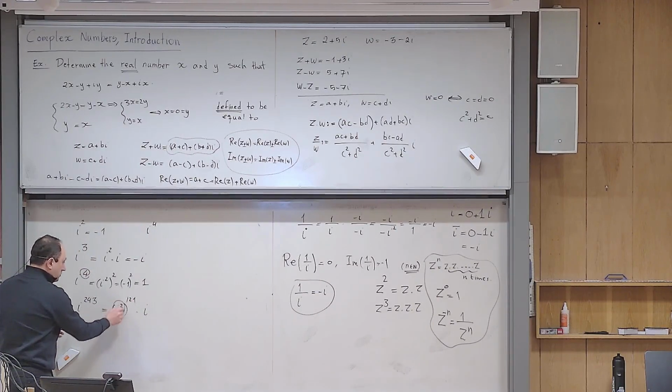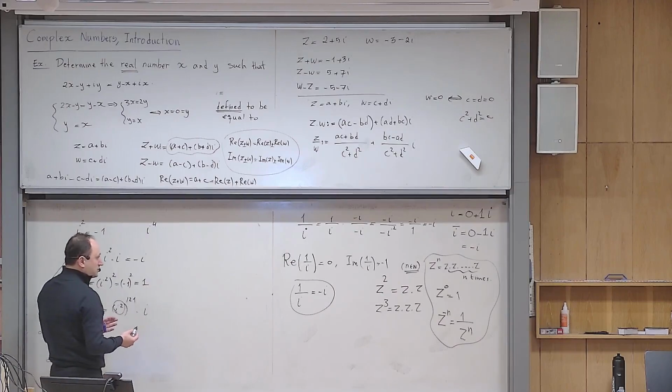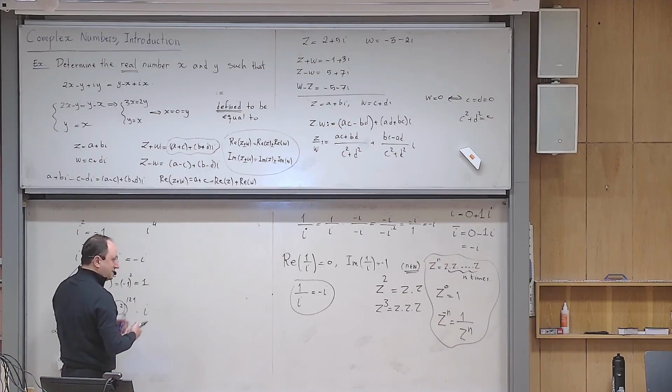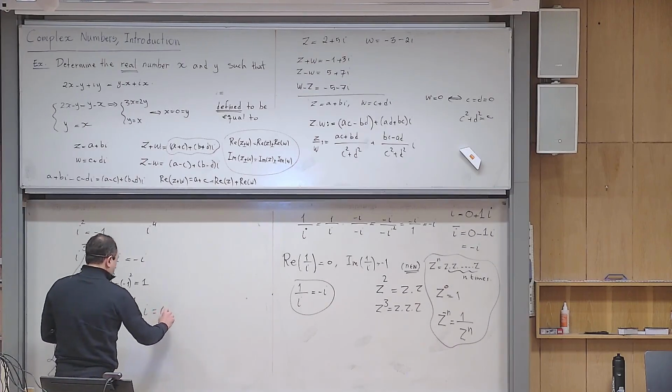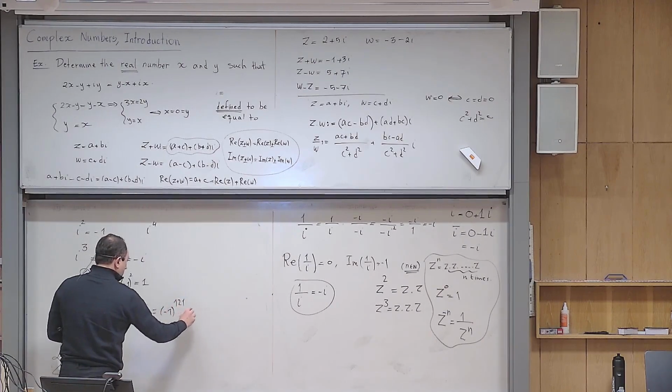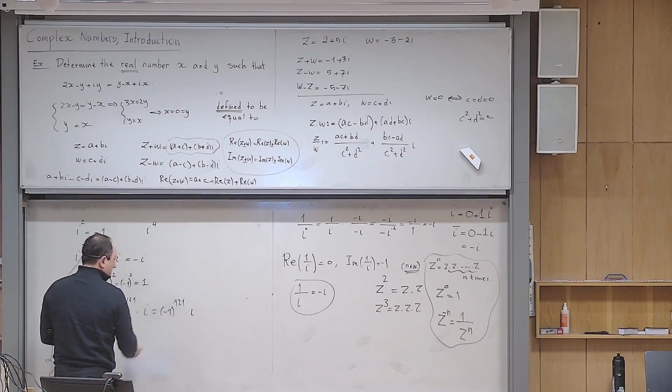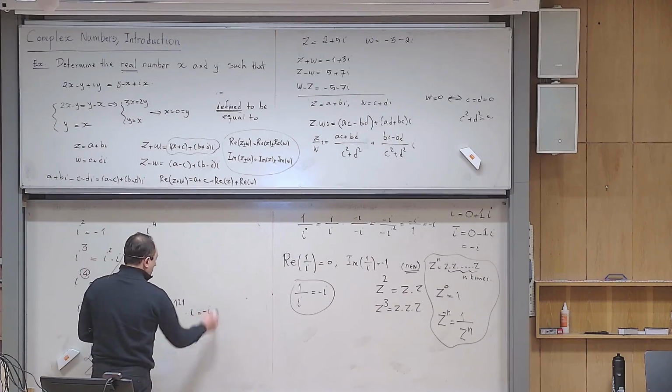So this is minus 1 to the power of 121 times i. But what is this number? Minus 1, so the answer to this one is also minus 1. I cannot just say what is the value of a complex number without computing it.